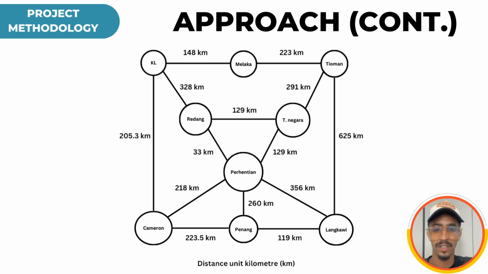From KL to Redang, 328 kilometers. From Redang to Taman Negara, 129 kilometers. From Redang to Perhentian, 33 kilometers. From Perhentian to Taman Negara, 129. From Perhentian to Langkawi, 356 kilometers. From Perhentian to Penang, 260 kilometers. From Perhentian to Cameron, 218 kilometers.